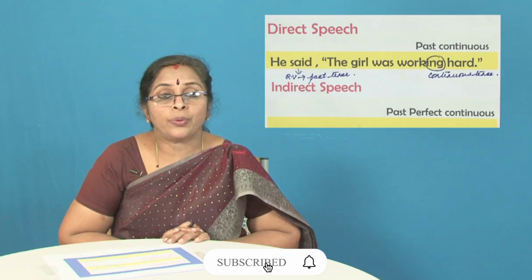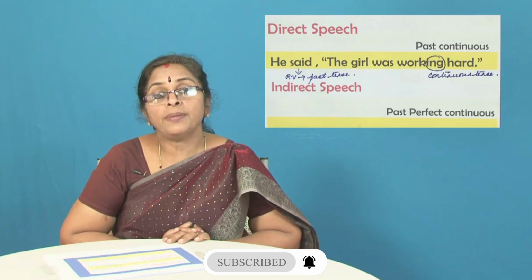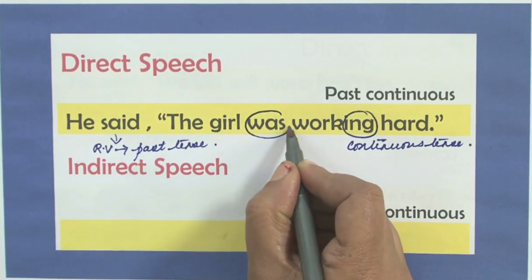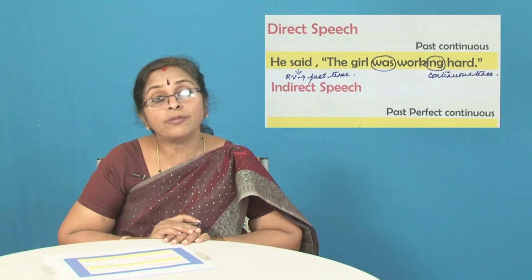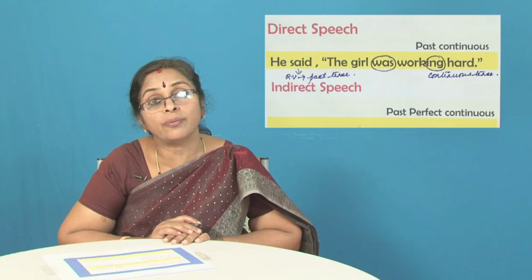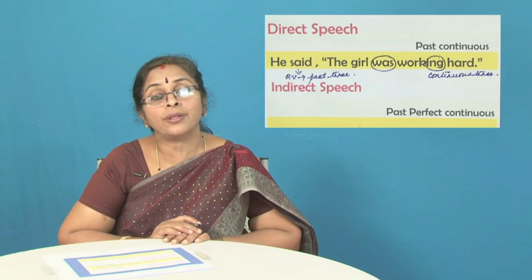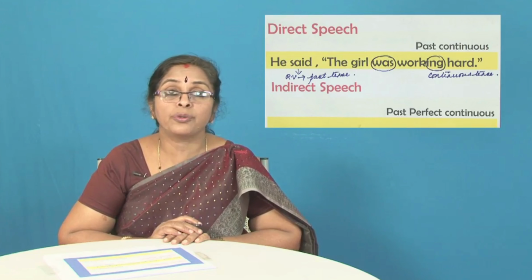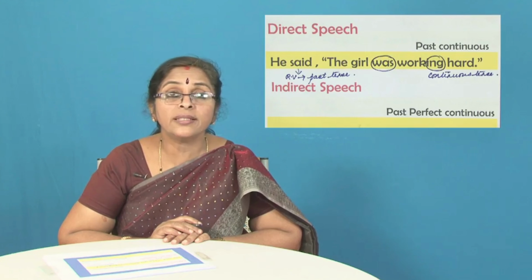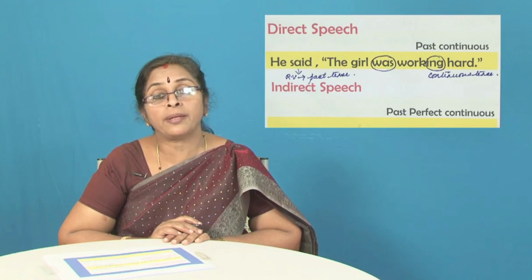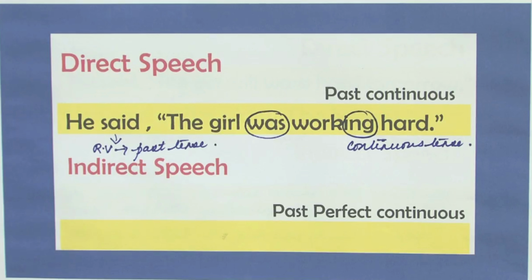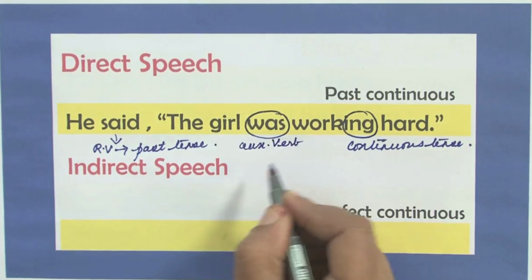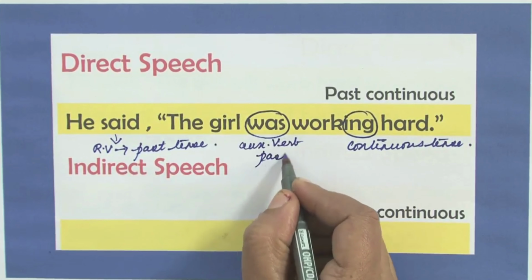We have discussed plenty of times regarding the auxiliary verb when we were having a discussion related to active and passive voice, and I'm sure you have listed out all those auxiliary verbs that I have mentioned to you in my previous class. Now, was is the auxiliary verb, right? And this is in the past tense.